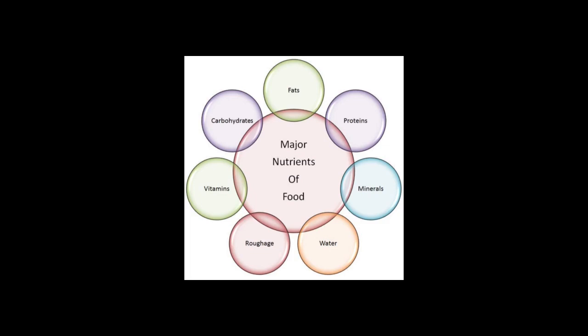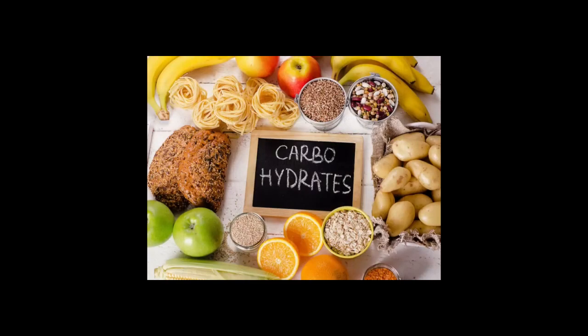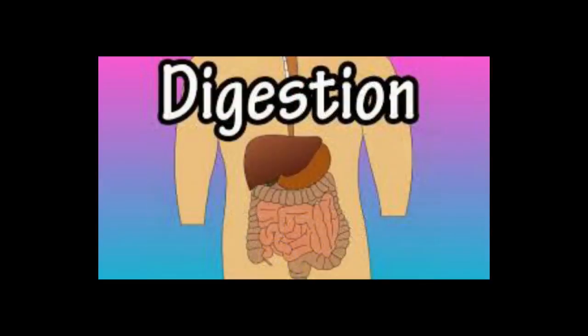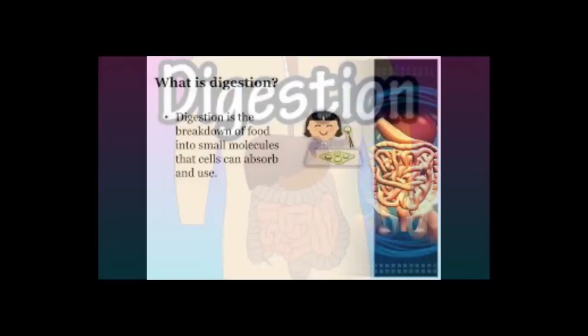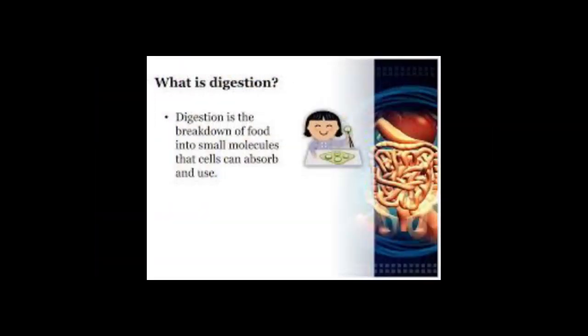These components of food, such as carbohydrates, are complex substances. These complex substances cannot be utilized by the body directly. So these substances should be made simpler by means of breakdown. The breakdown of complex components of food into simpler substances is called digestion. So I'll repeat again. What is digestion? The breakdown of complex components of food into simpler substances is called digestion.